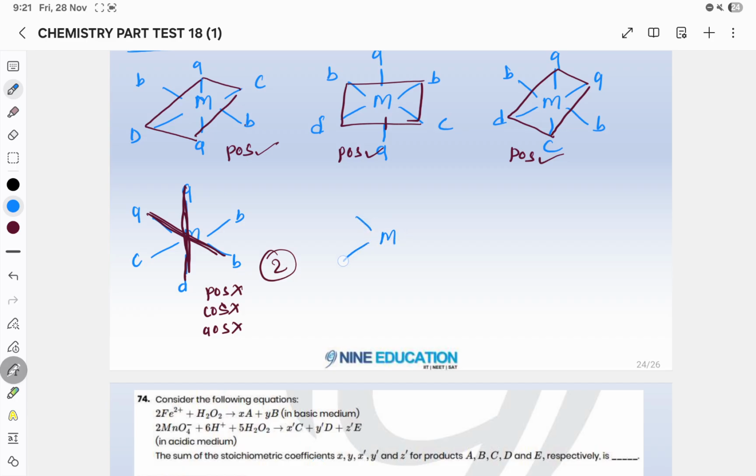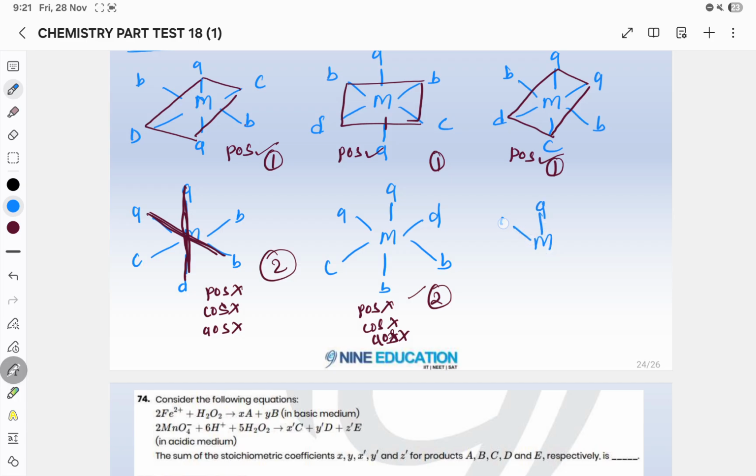Now the next one is M, A, D, B, C and B. Now in this case also, neither POS is present, nor COS, nor AOS. So this is also optically active. We will get two molecules of this, 1 1 1 2 2, and one more possibility is there, that is M, B and B. These are all different molecules. And how will you check that these are different?